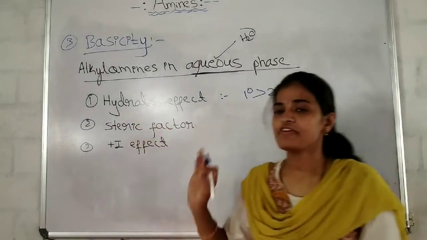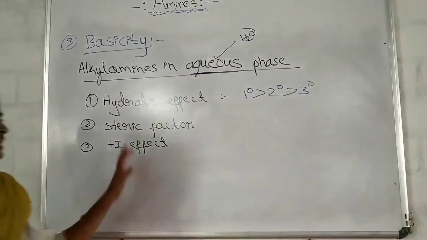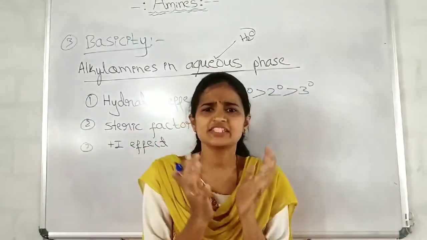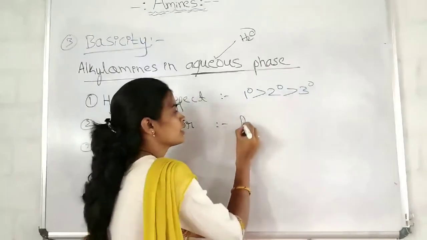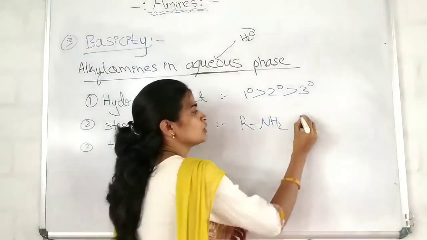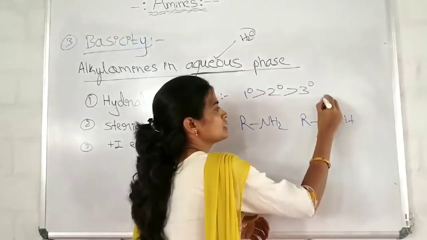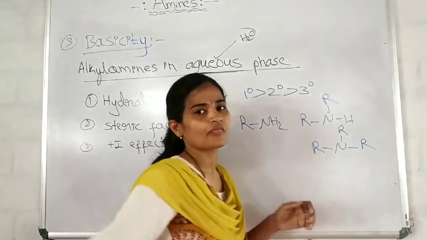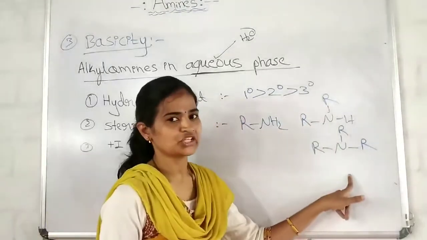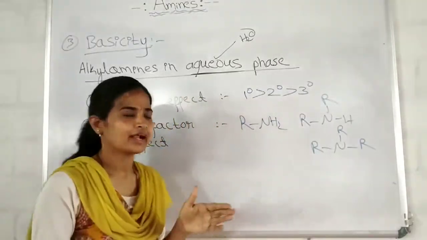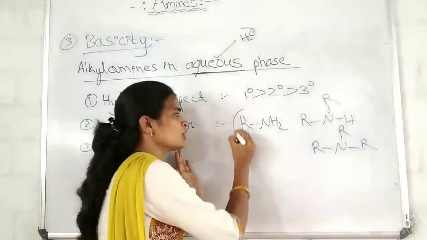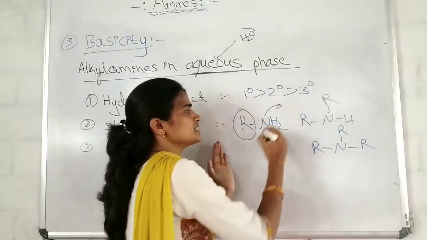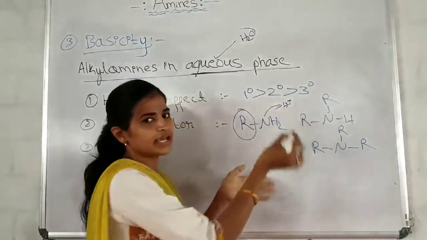Okay, see now, if I consider the steric factor or steric hindrance, steric hindrance means what? You can just understand that it is a disturbance. RNH2, RNH, RNR. Here, primary, secondary and tertiary amines, which can easily release the electrons. You just consider disturbance. Here one person is standing, and here it wants to release its electrons to the proton. Yes, it can keep.